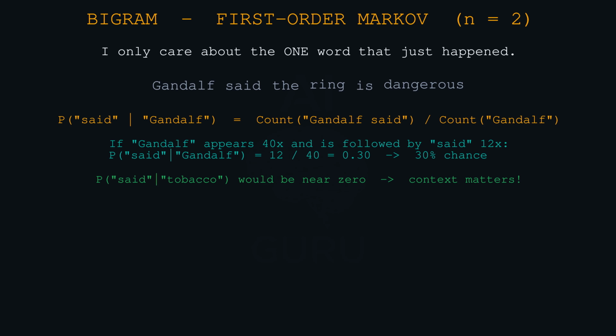How many times did Gandalf appear? And out of those times, how often was the very next word said? So the math is the count of the exact pair Gandalf said divided by the count of just Gandalf. Exactly. We are conditioning the probability on the immediate history. This is infinitely better than a unigram, because said follows Gandalf way more often than said follows to back up.